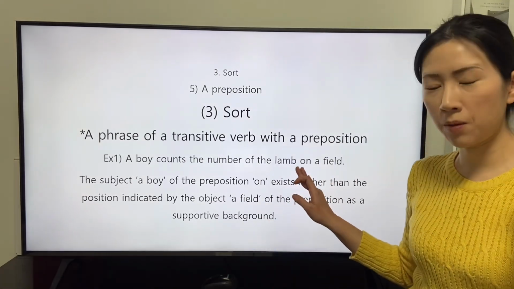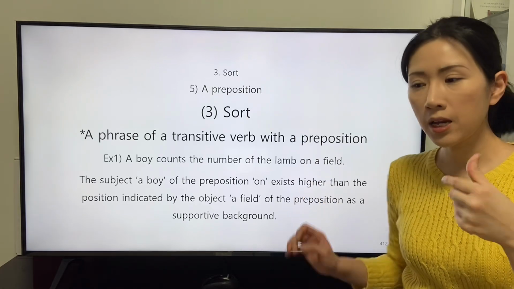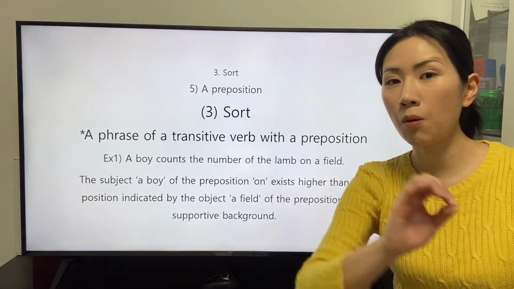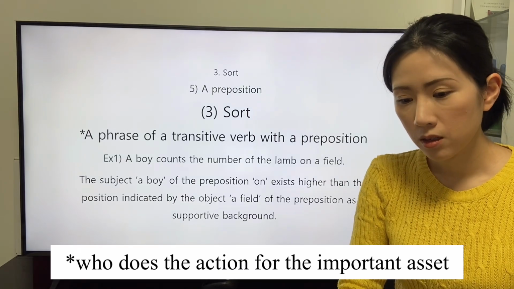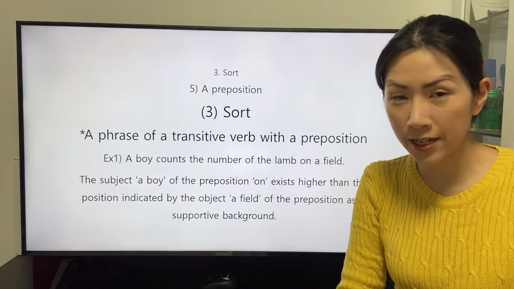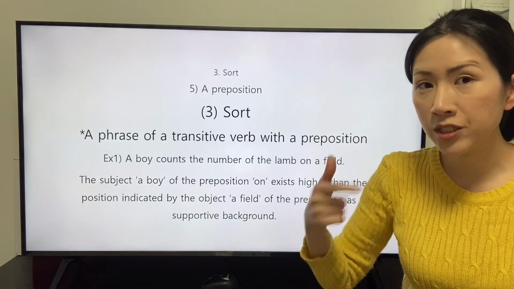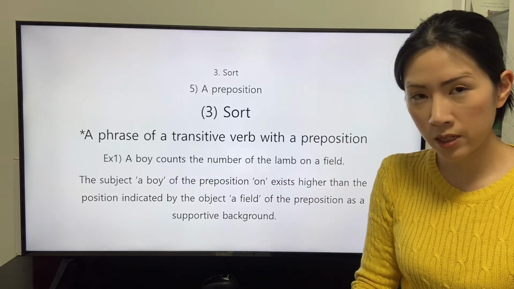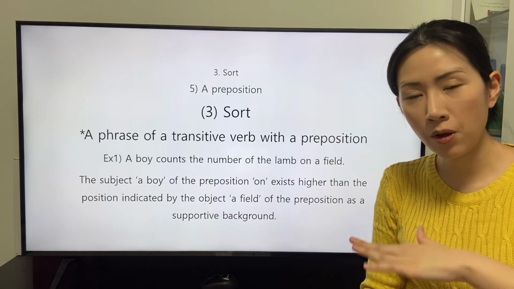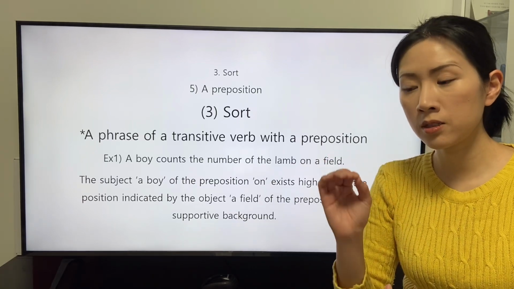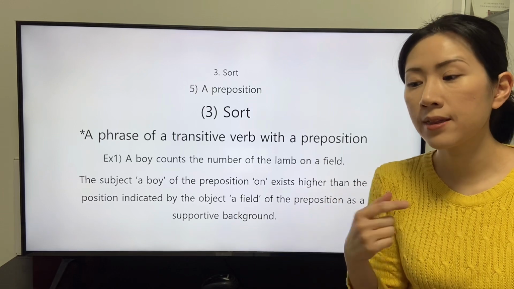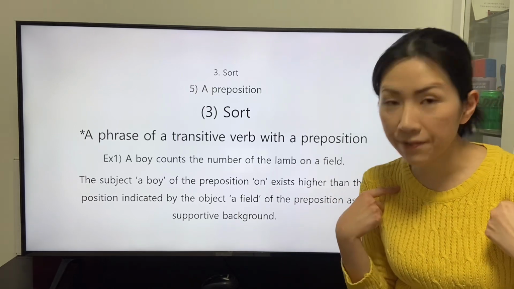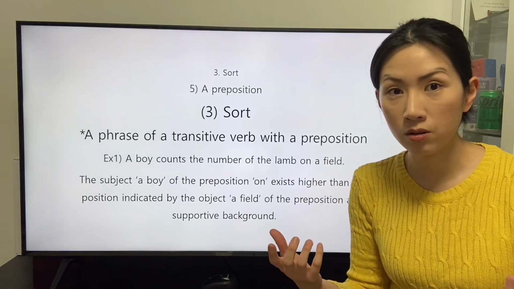The object of the preposition or field is the place where the subject or boy stands on. The action to stand on is on the premise that the field is a place that the subject feels relieved to stand on.